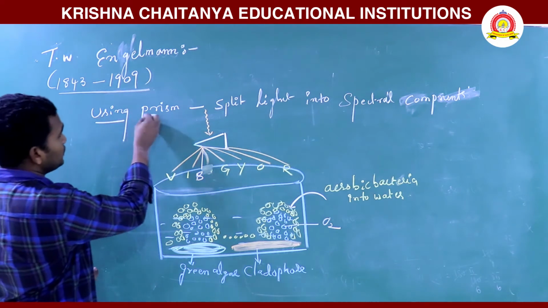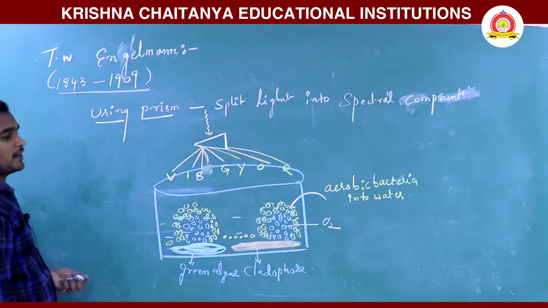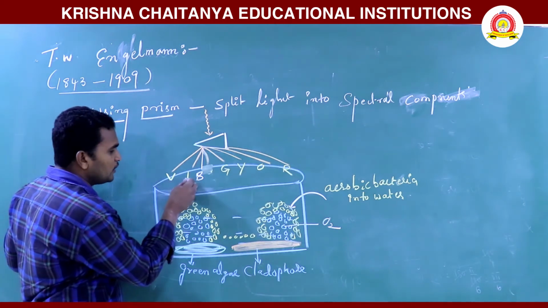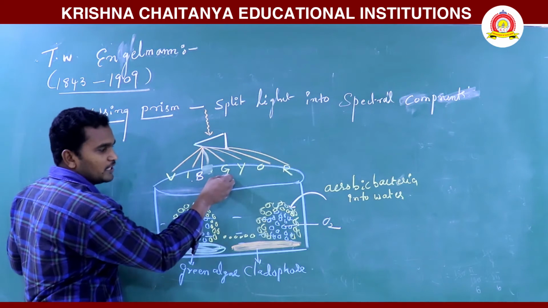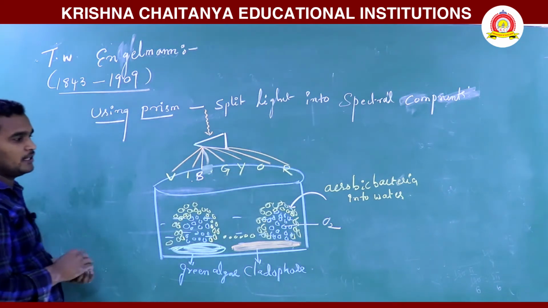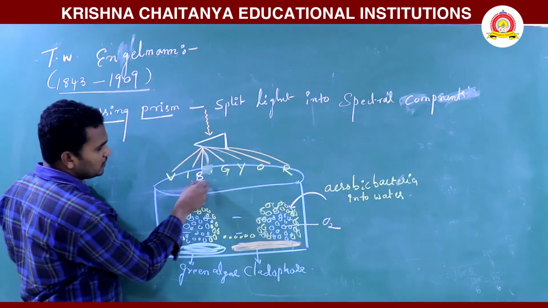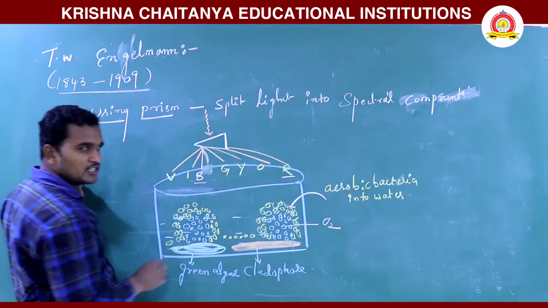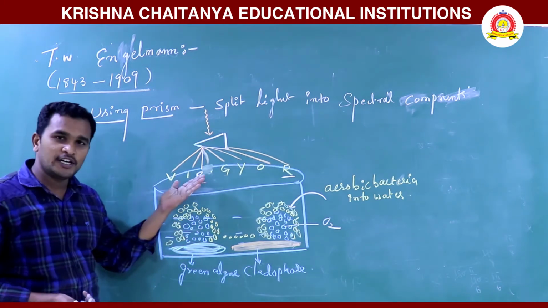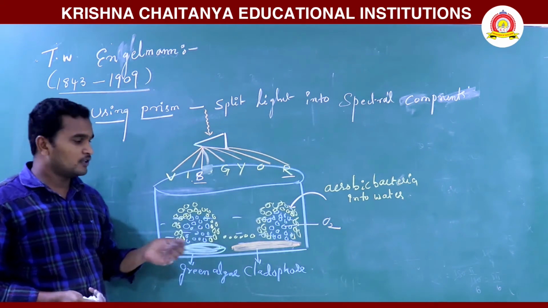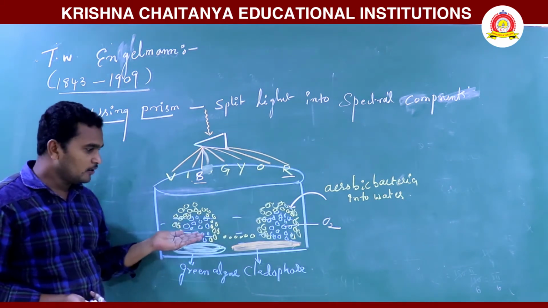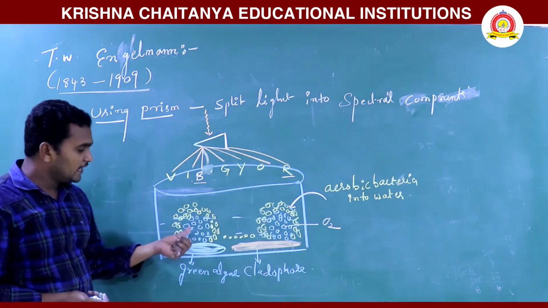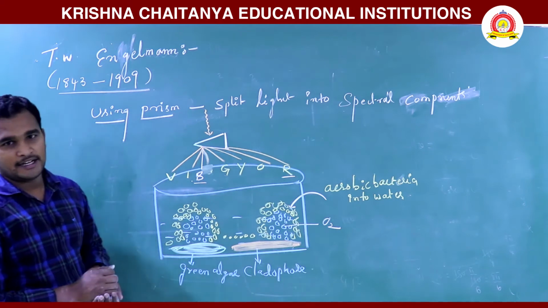So he used a prism and split light into spectral components, producing different wavelengths of light: violet, indigo, blue, green, yellow, orange, red. Mainly photosynthesis increases in which region? Where more bacteria accumulated, in the blue light region and the red light region. More bacteria accumulated in these two regions only.